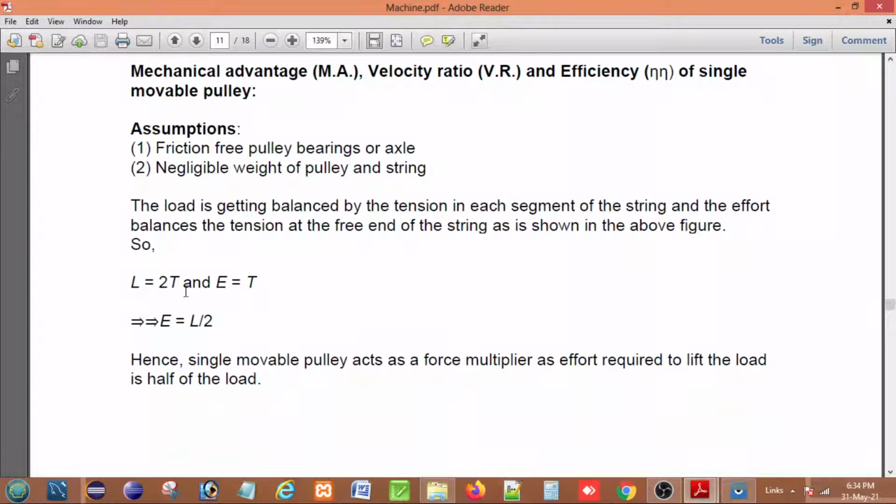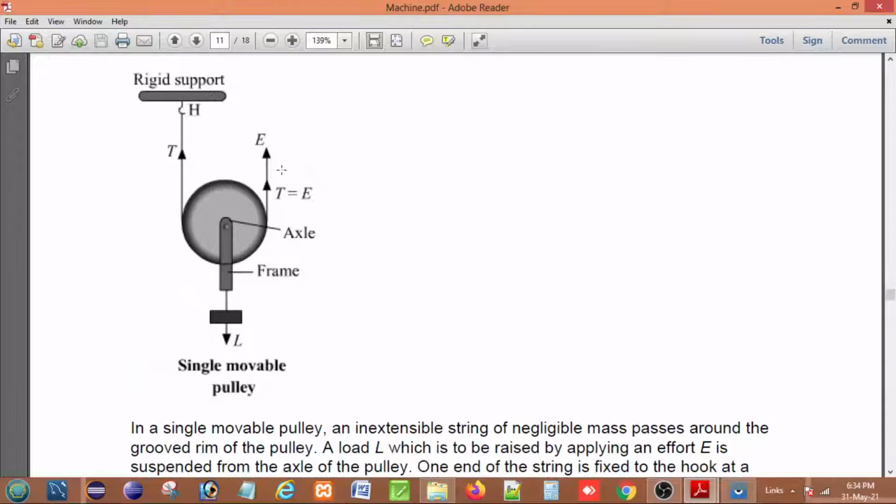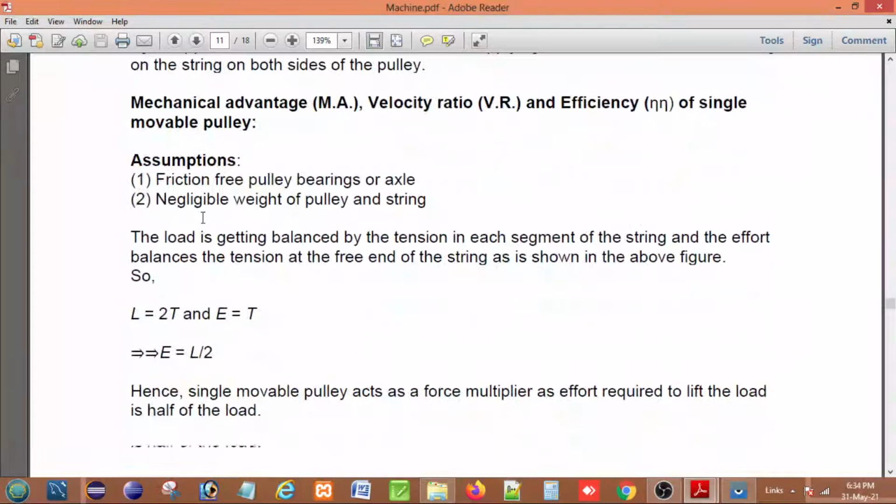So here L equals 2T. How? Here, L means there is a T towards the effort, and here also a T to the rigid portion where it is hanging on the hook. So E is equal to T, but L is equal to 2T. So E is equal to L by 2.